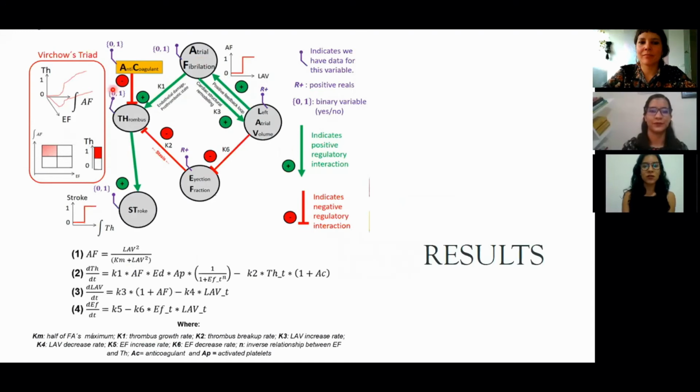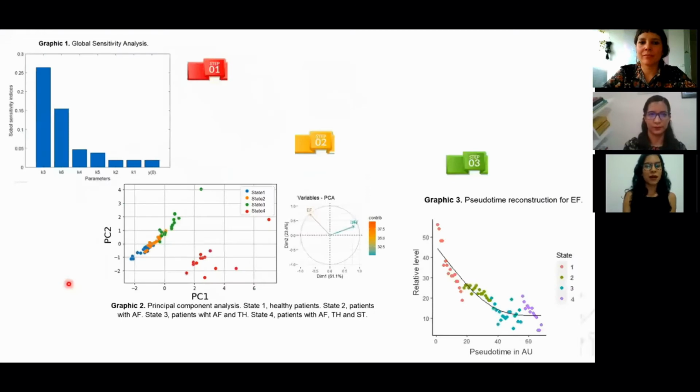We represent the vicious circle between atrial fibrillation and left atrial volume in equations 1 and 3. The decreasing effect of left atrial volume on ejection fraction is in equation 4, and the promotion and inhibition of the thrombus in equation 2.